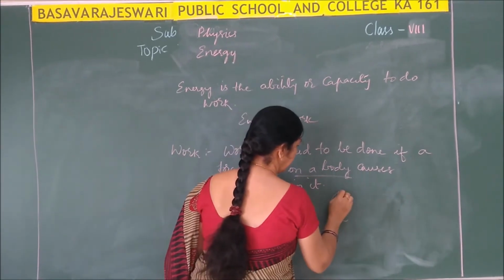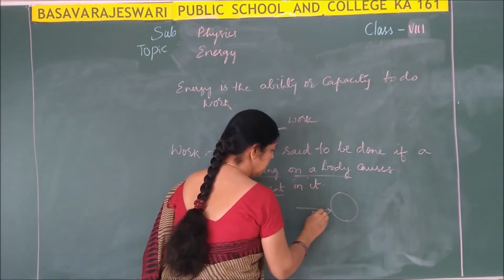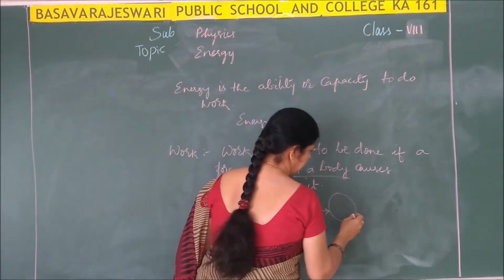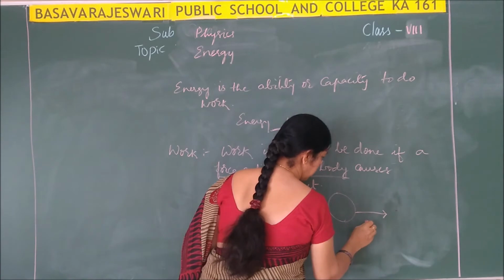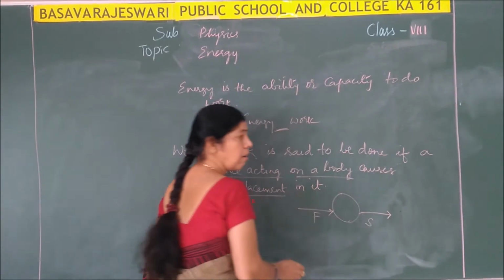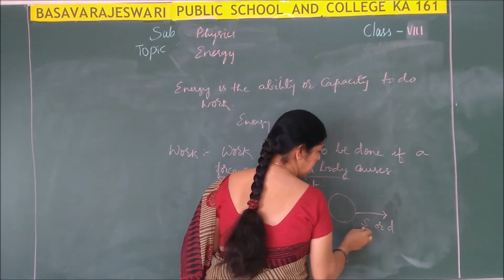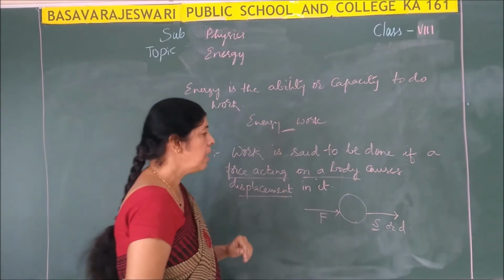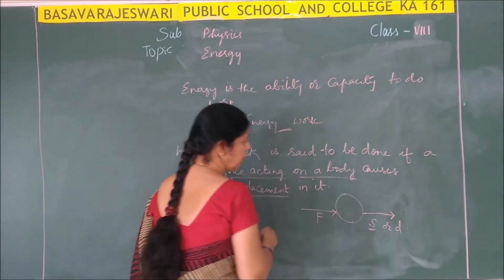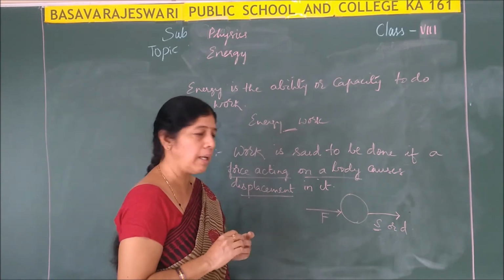Suppose I have a body here and I apply some force. Then what happens when I apply force? The body moves for a certain distance, meaning there is displacement for the body. Displacement, either you can denote it by the letter S or D. In the textbook it is denoted by the letter S. So let us consider the displacement as S. Now here what is happening? I am applying force and some displacement is caused. In such cases only, work is said to be done.